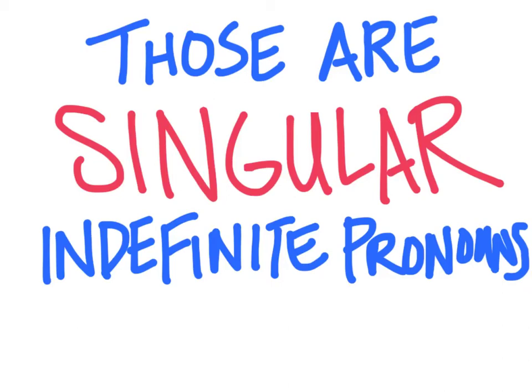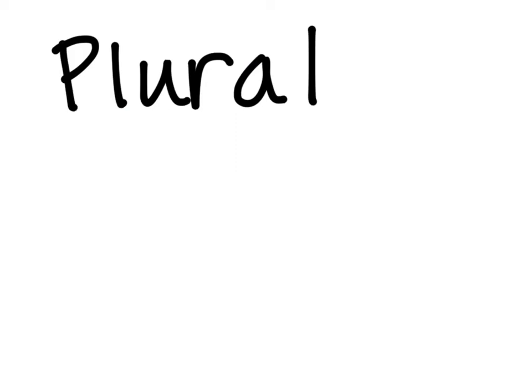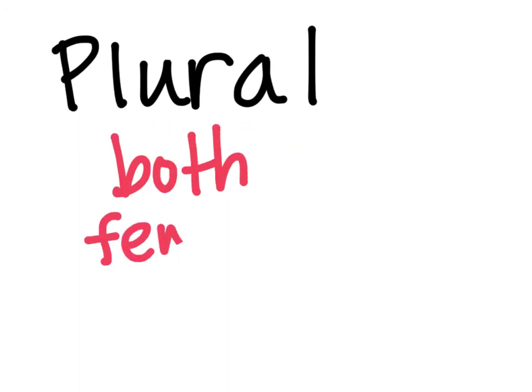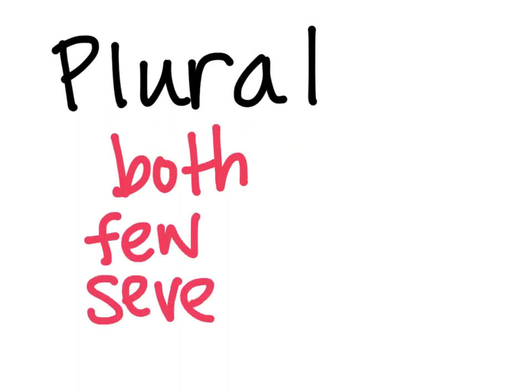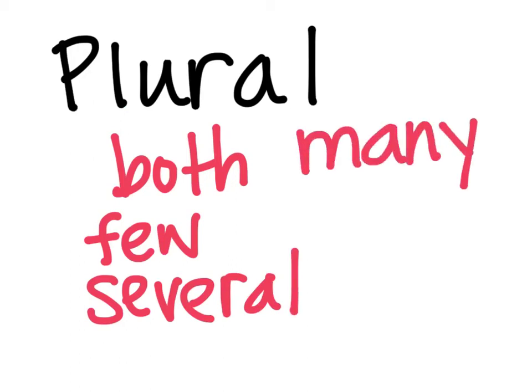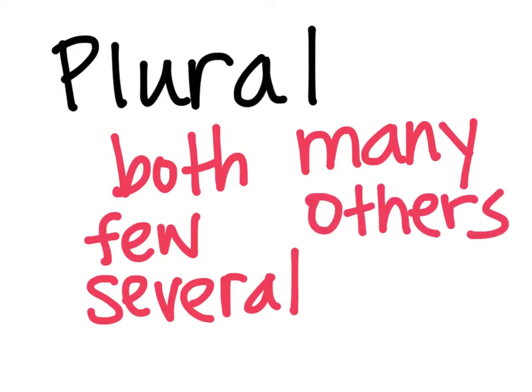Now let's talk about the indefinite pronouns that are always plural. They always refer to more than one thing. These are the pronouns both, few, several, many, and others. So it kind of goes up in number order. Both is two things, a few things a little bit more, and then you have several, and you have many, and then others is kind of random, but it's a plural one. After all, it does end in S, which makes it sort of easy.